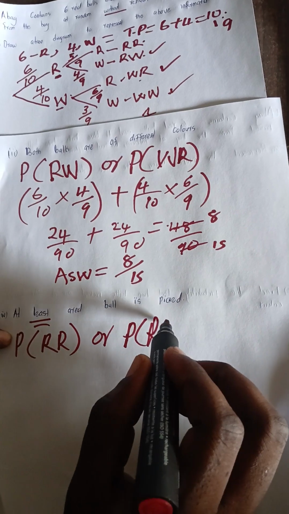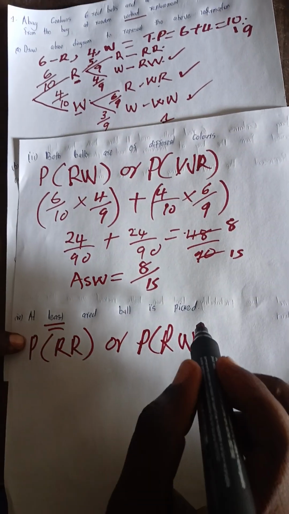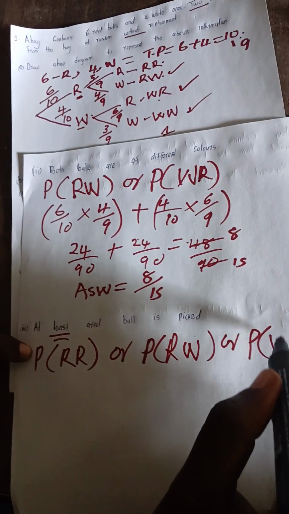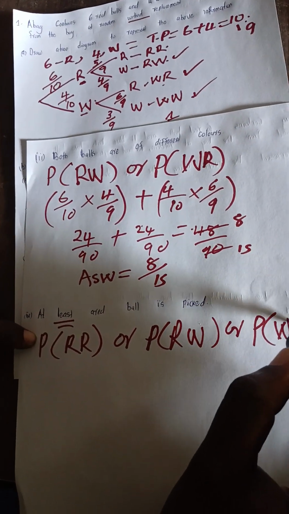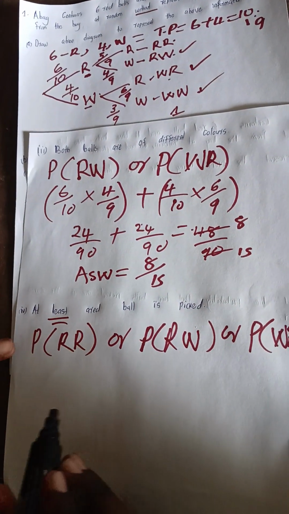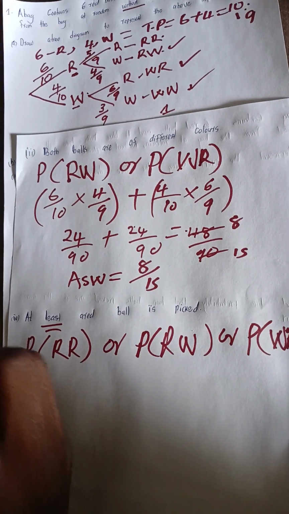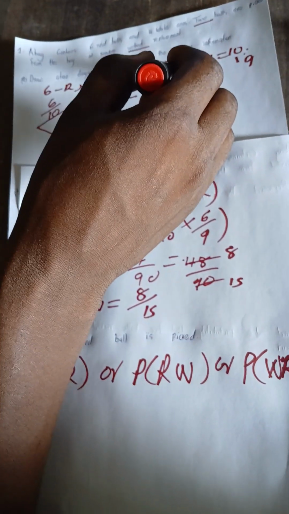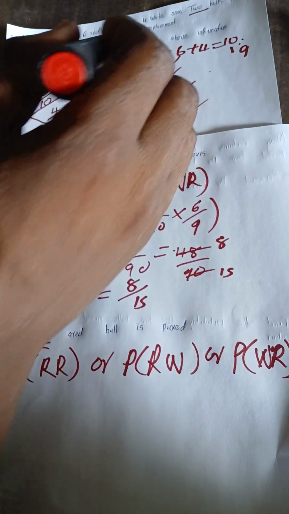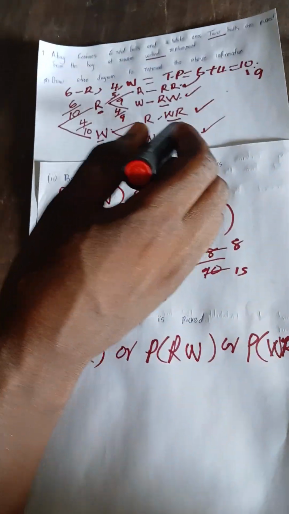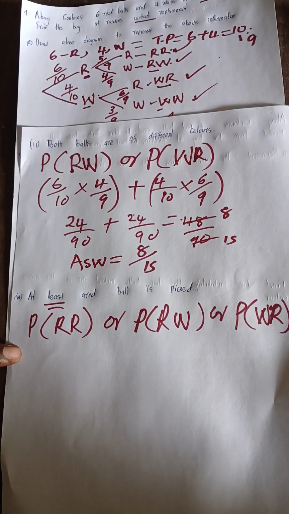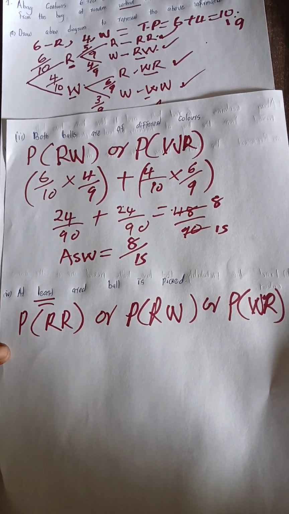red, white, or the probability of white, red. Good. So you just go now to the tree diagram here. The red, it is here. Red, white, it is here. And then white, red, it is here. We didn't pick the last one because it's white, white. And for us, we want at least a red ball in that category.